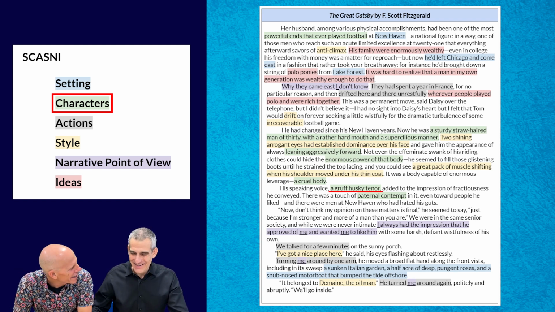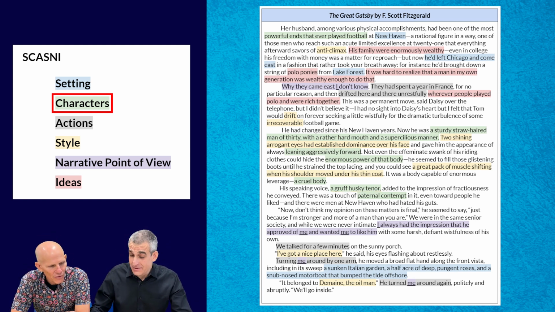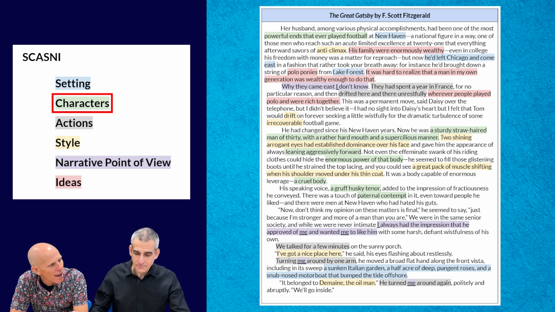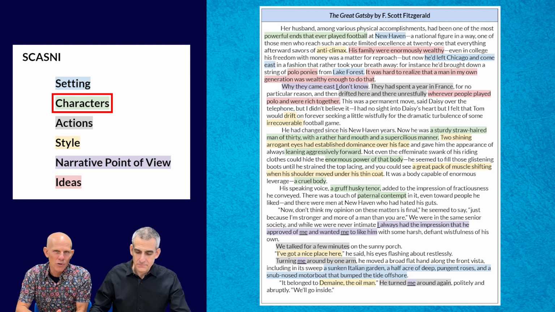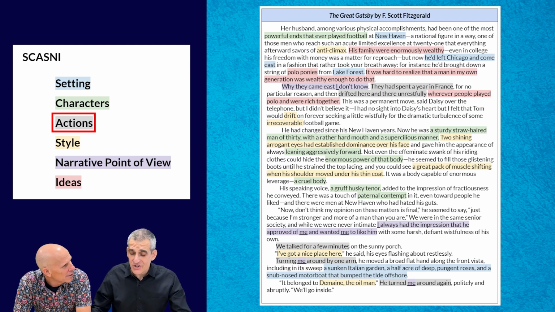It's kind of how you were reading it, too. You were reading it. I read it the way the narrator told me to read it. Yeah, so we want to think about how this man, Tom, is being characterized here. This is a very rich part of the passage. Okay, the A of SCASNY, of course, is the actions. Mr. Jaws, what color refers to the actions, and what do we notice?